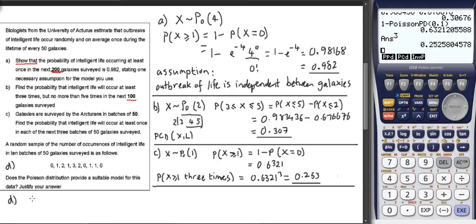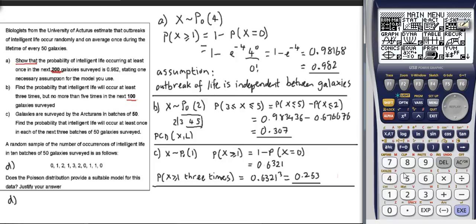Well, we just need to know that in order for the Poisson distribution to be a suitable model, mean must equal variance. So I'm going to go to the menu and I'm going to go to stat mode.